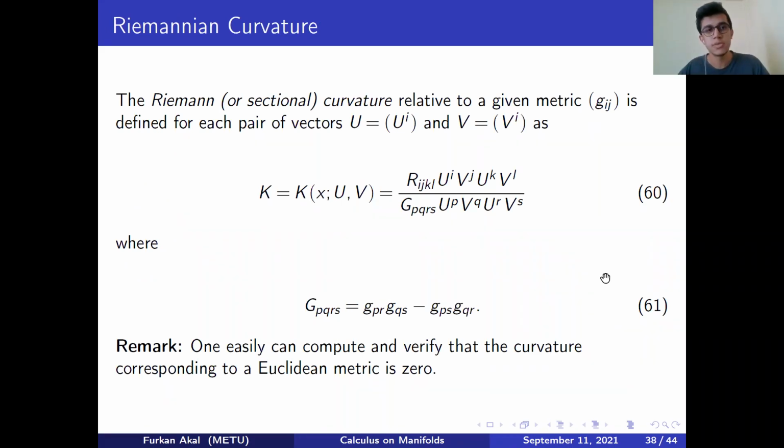In an informal expression, we use those two vectors and that point, and obviously these vectors are elements of the tangent space at that point. We are just measuring how much the surface differs from flatness in terms of curvature. This is the informal expression, obviously, but the mathematics is here.